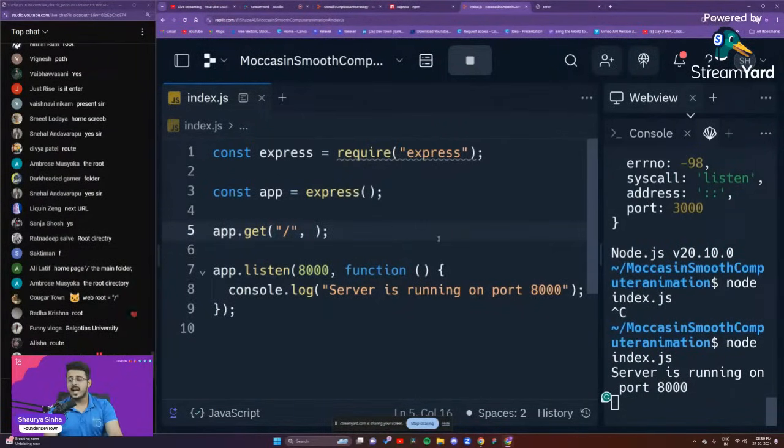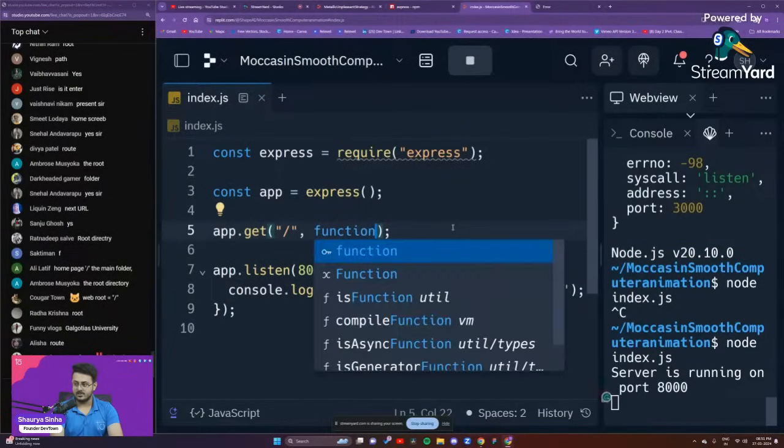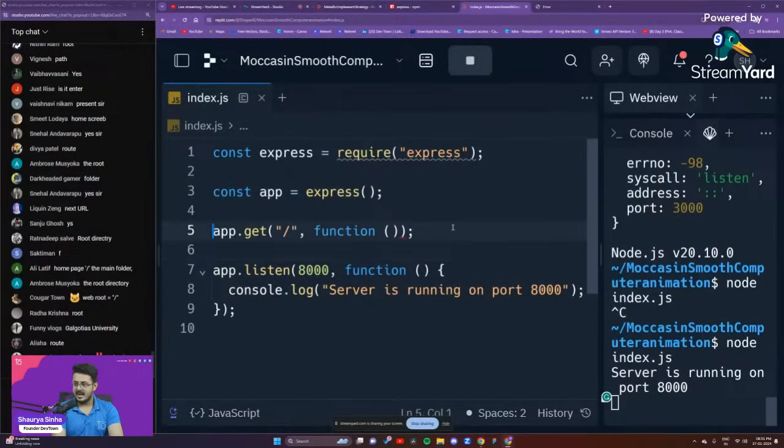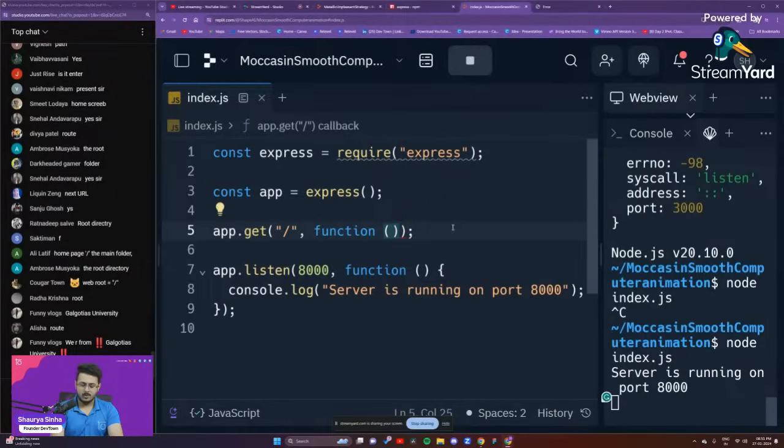And what should happen if we get a GET request at the forward slash location? What should we do? Again, we need to implement an anonymous callback function. So we get a GET request at the forward slash location, and we are going to use an anonymous callback function at that.